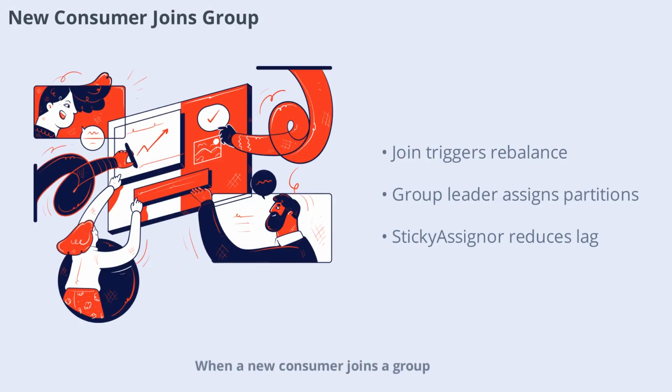When a new consumer joins a group, it sends a join request to the group coordinator broker, which triggers a rebalance. One consumer is elected as the group leader, who then assigns partitions to all members using an assignment strategy. Sticky assigner is preferred in production because it minimizes partition movement during rebalances, reducing lag spikes and improving overall system performance.